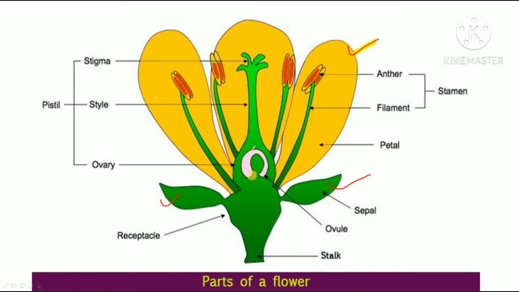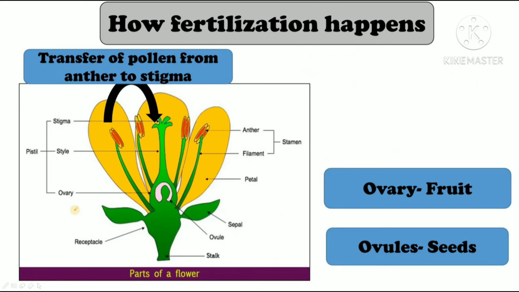This is style. This is ovary, and together it is called pistil. This is anther and this is filament, and together it is called stamen, the male reproductive part, right? And pistil is the female reproductive part. Alright, let's move forward. We will now try to understand how fertilization happens in a flower.